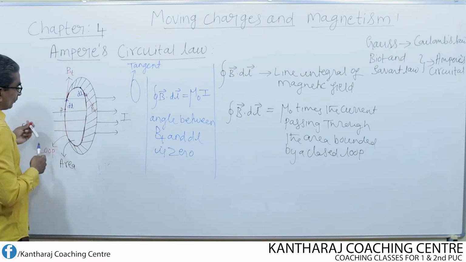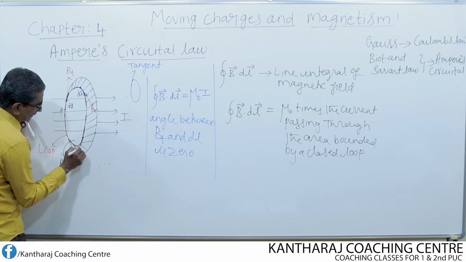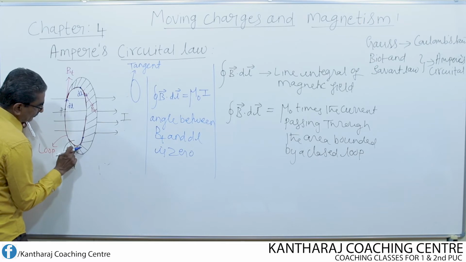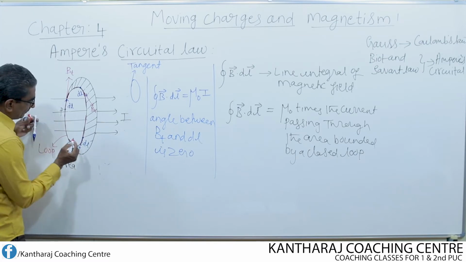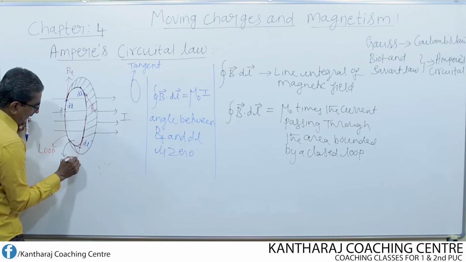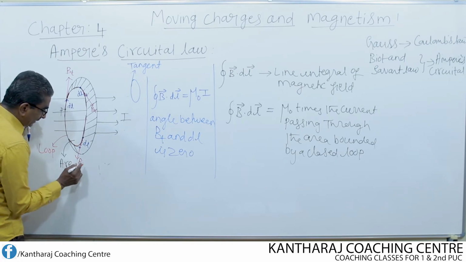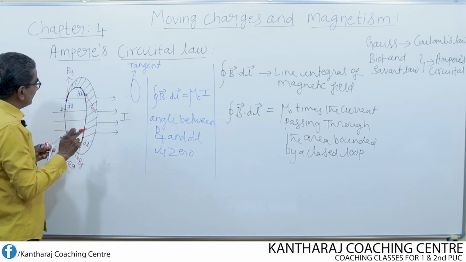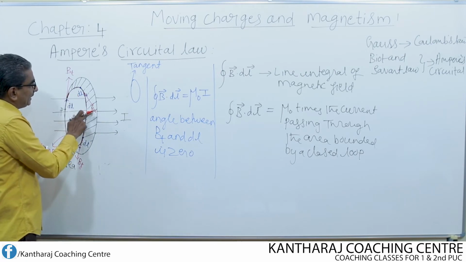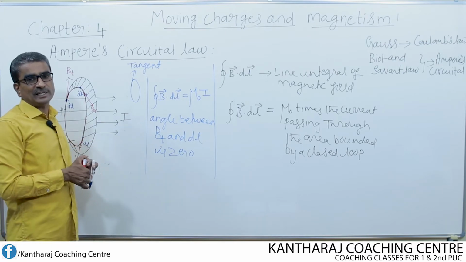Similarly, I consider one more point somewhere here, elsewhere you can consider. Let us consider this portion as a small element of length dl. Then what is the magnetic field at this point? The magnetic field at this point is found to be tangential now. So at any point on this circular loop, both dl and Bt are tangential to each other and they are also parallel to each other.